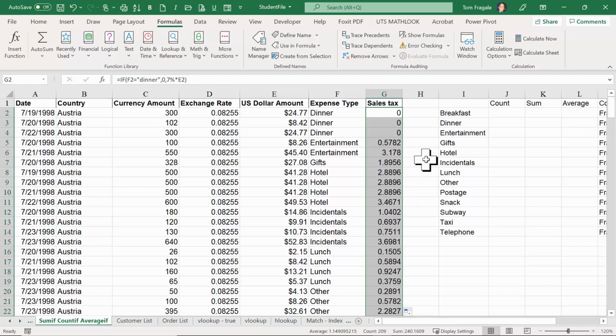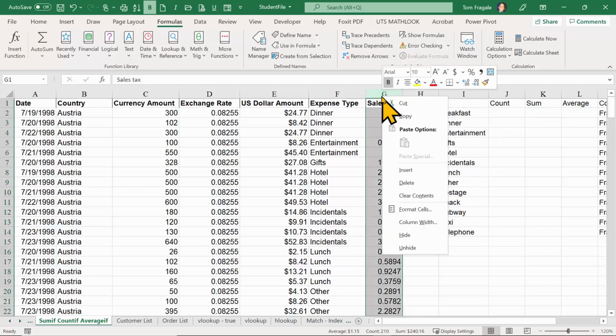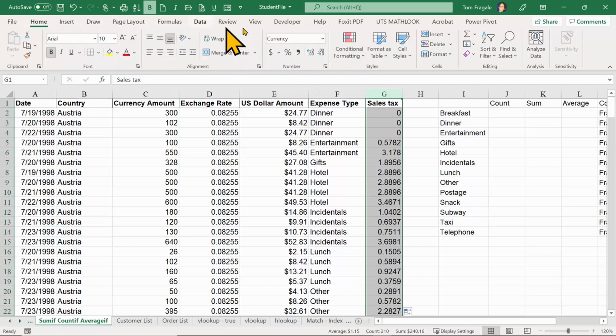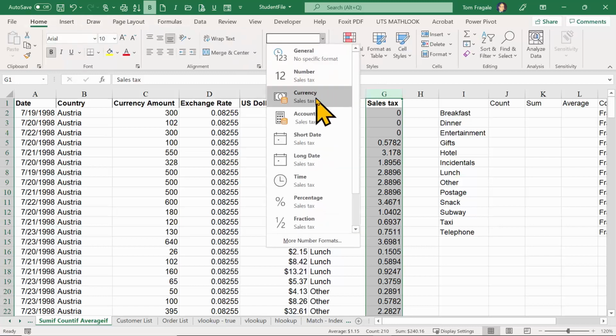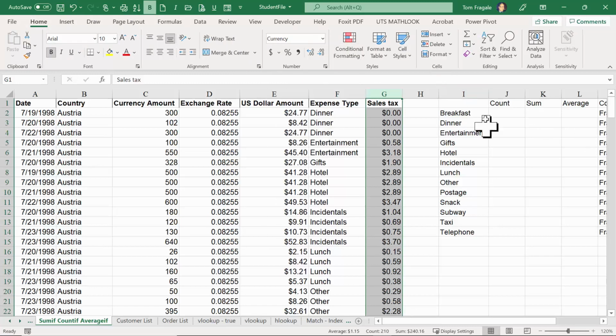By the way, those are all relative formulas. So, for example, this one down says F3 and E3. This one says F4 and E4. So those are all relative formulas. Now, I'm going to make that column look better. I'm going to highlight column G, and we'll make a currency format. It looks a whole lot better. Good. So that's the basic IF. Now, let me show you ways to go further with the IF.